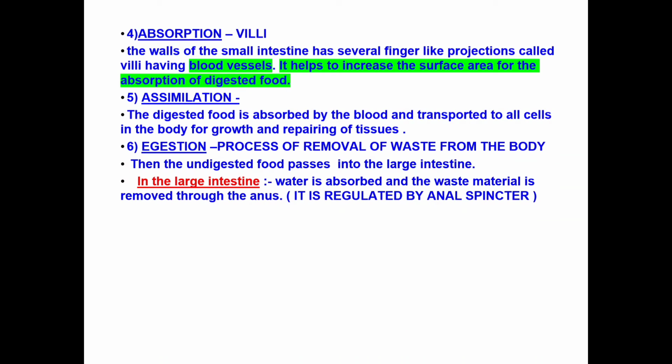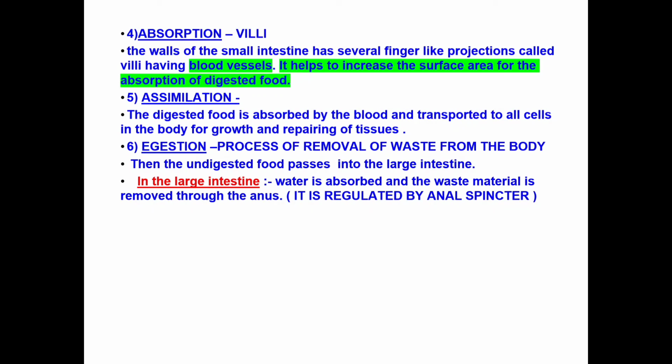Fifth is the assimilation. The digested food is absorbed by the blood and transported to the various cells of your body for the growth, for the repair. Sixth is the egestion, where the removal of unwanted, undigested waste from the body is taking place. The undigested food is passed through the large intestine.